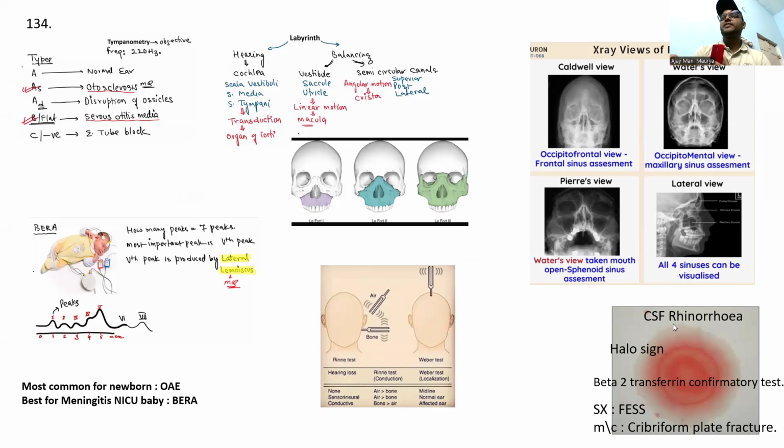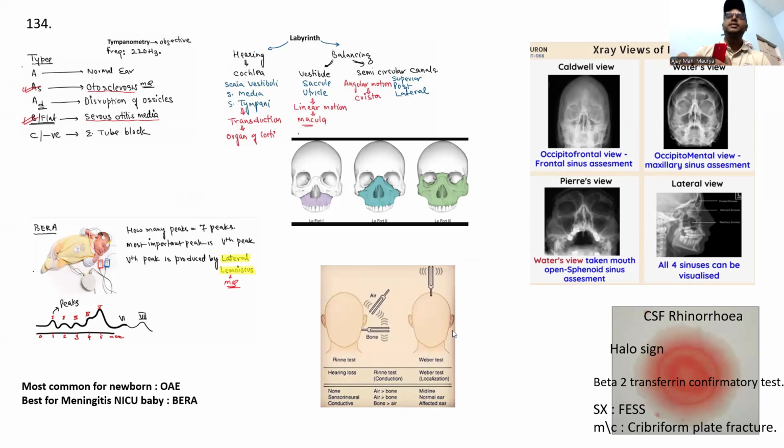This is CSF rhinorrhea. There is a halo sign, a target sign. The confirmatory test is beta-2 transferrin. The most common cause is a cribriform plate fracture.